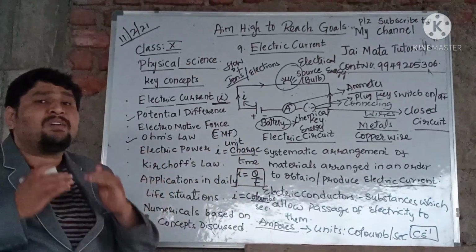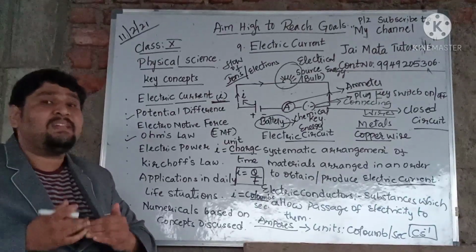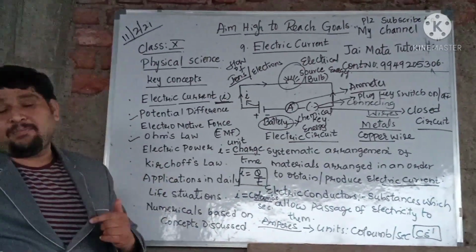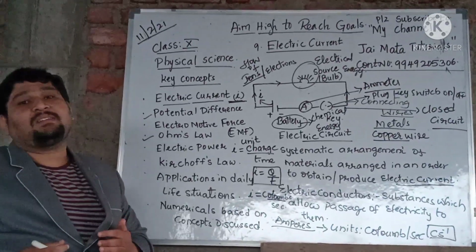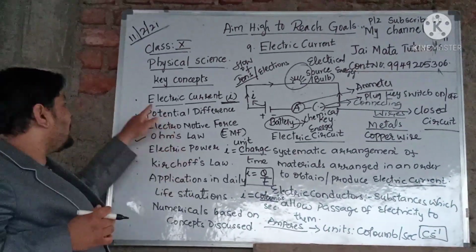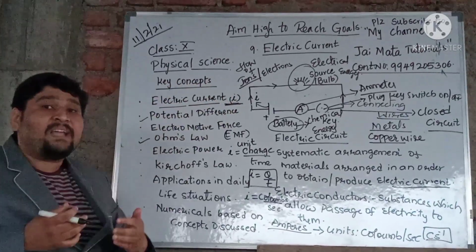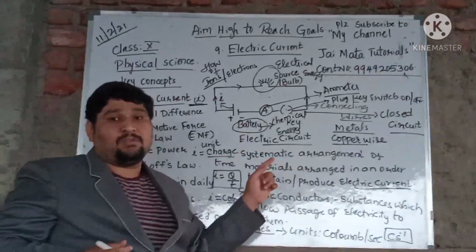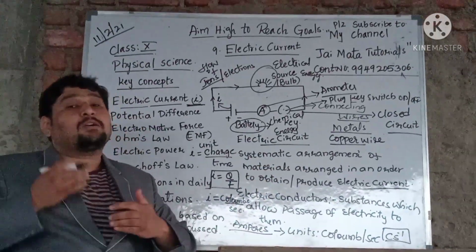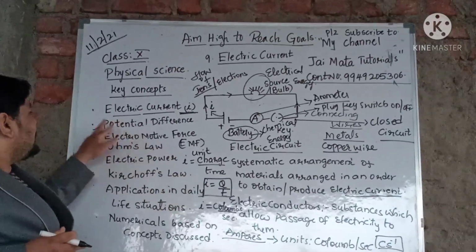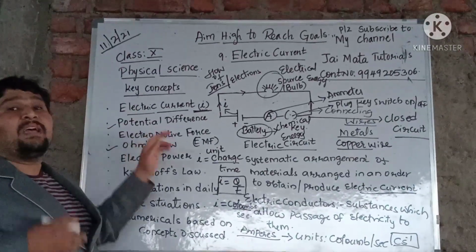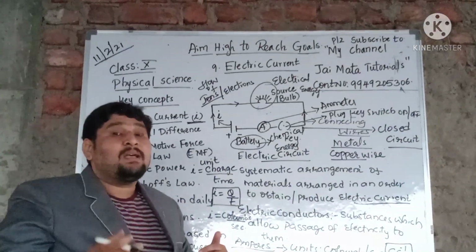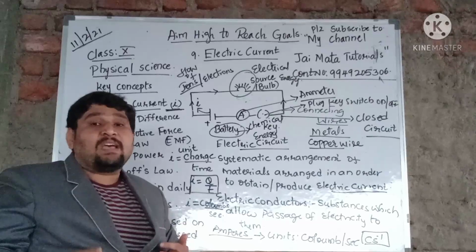So this is how, children, we first started defining electric current and the process of how it takes place when we start the chapter. I hope you have understood the introduction and the first concept of our chapter, electric current. We defined it, and you have learned the units and how we represent it by an electrical circuit. In our next class we are going to continue the concept of electric current and learn the other concept called potential difference, along with other concepts.